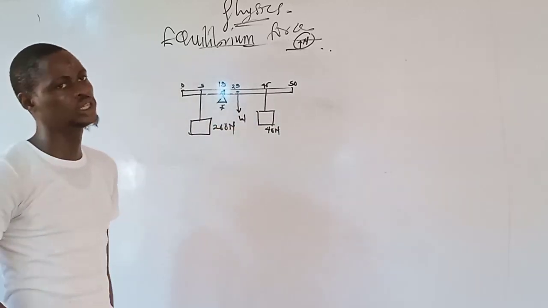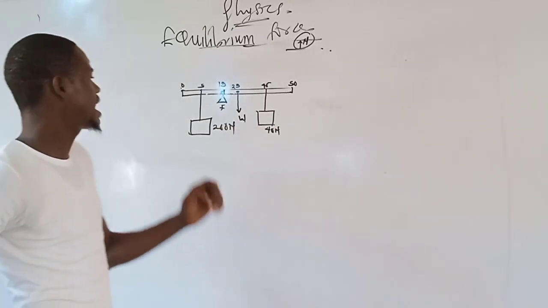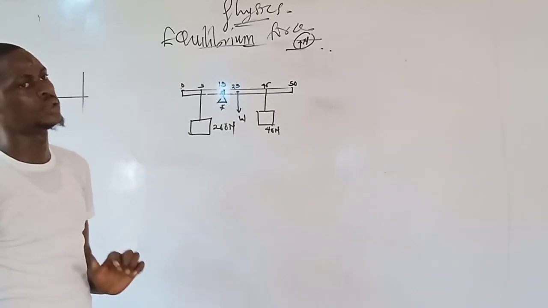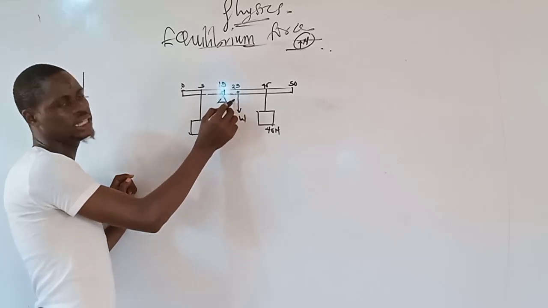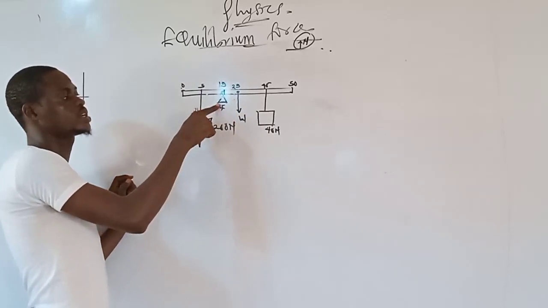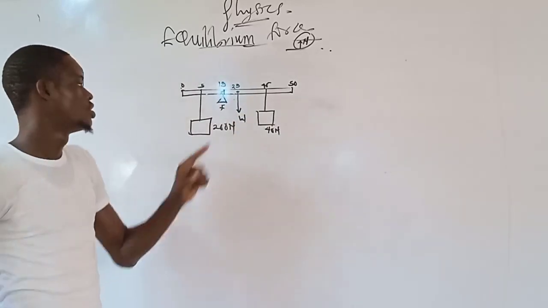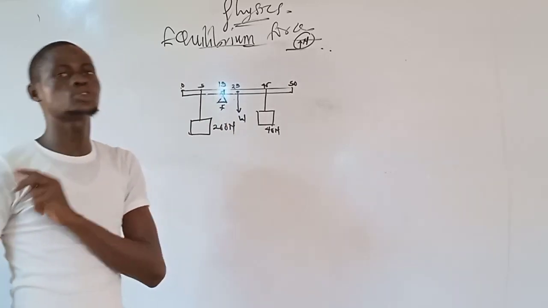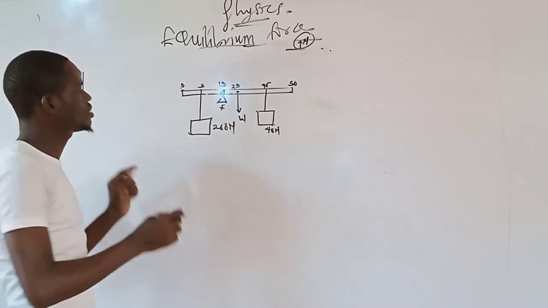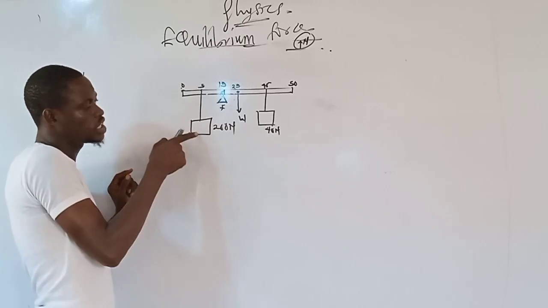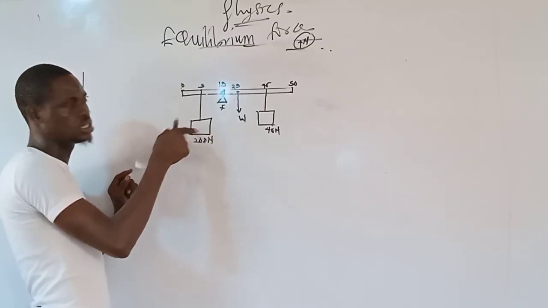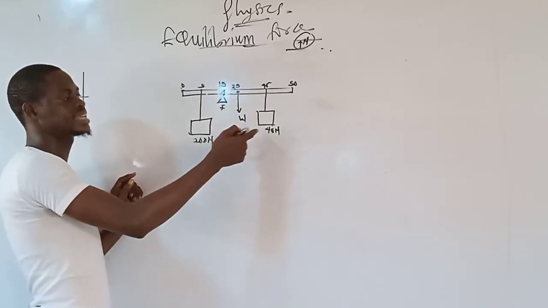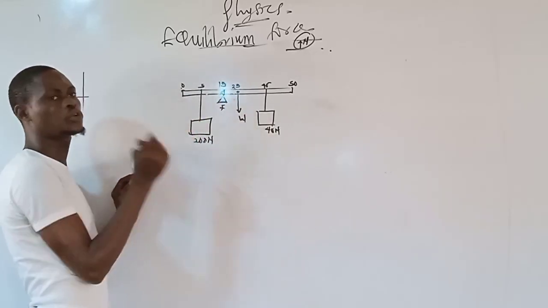Now, how do we calculate the weight of the body? I can easily get the weight of the body in this way. Normally, each of these forces has a moment with respect to its distance from the fulcrum. So the first thing I need to do is calculate the distance of this force of 200 Newton from the fulcrum, and the distance of 40 Newton from the fulcrum.